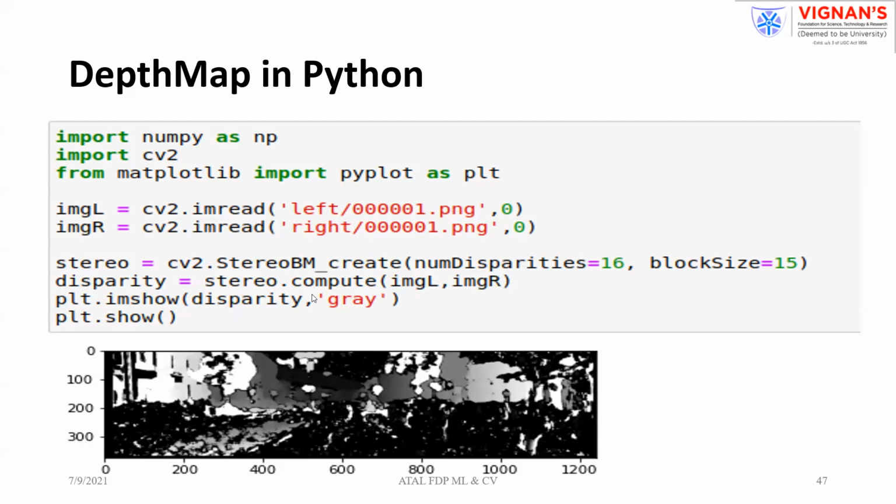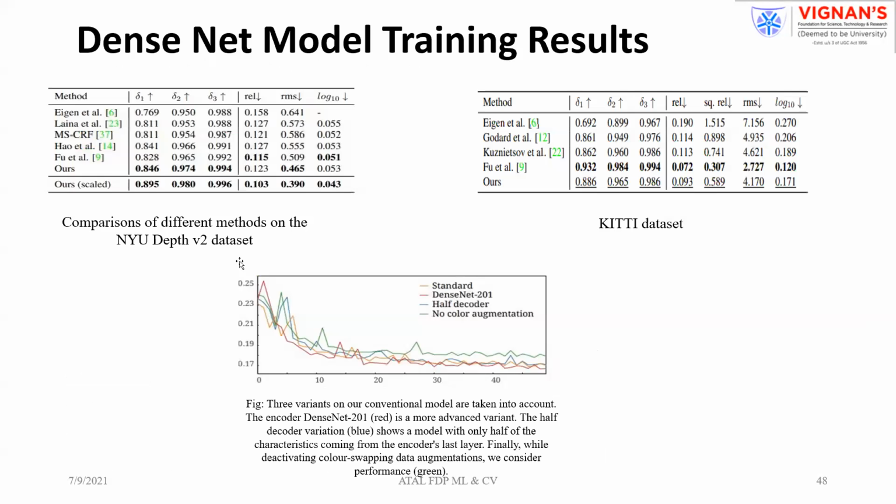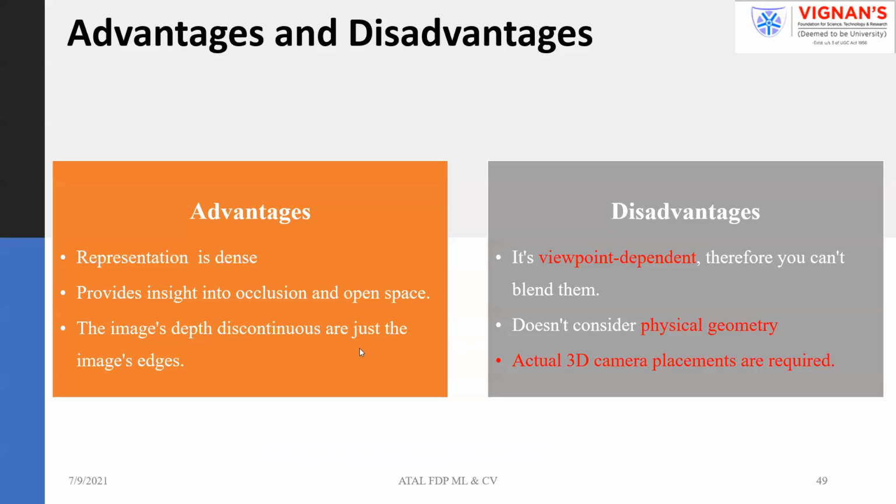But for the same image, you need two views to create the depth map, as in the case of stereo vision. Only thing is, we cannot say this is a perfect 3D. We generally call it 2.5D. As I already told you, using the same DenseNet, you can create the depth map. Here we are comparing with the earlier results.